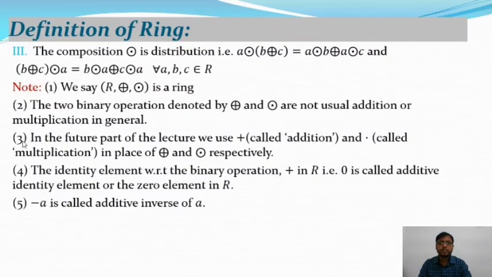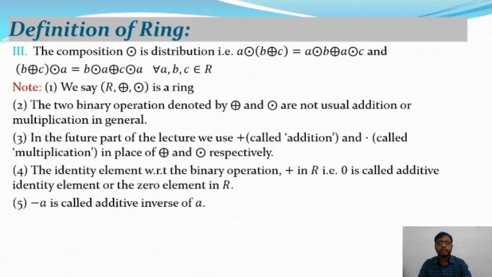And there is a third note on the definition of ring. In the future part of the lecture, we use plus in place of this symbol for addition, and dot is the multiplication in place of this symbol. This is actually the multiplication symbol as well, in place of this and this, respectively.